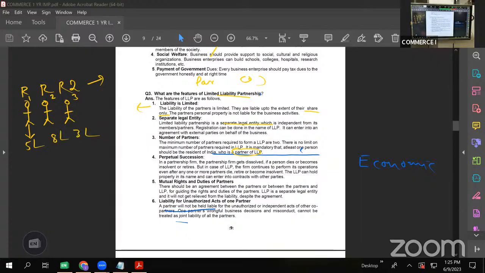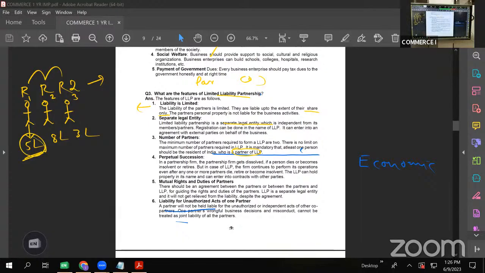If the business does not run and incurs huge losses, in the case of partnership these partners are expected to invest more amount to clear the debts. But in the case of LLP, they don't have to invest any further amount. The maximum loss of R1 would be 5 lakhs, R2 would be 8 lakhs, and R3 would be 3 lakhs only. So the liability is limited to the share held by them in the business.